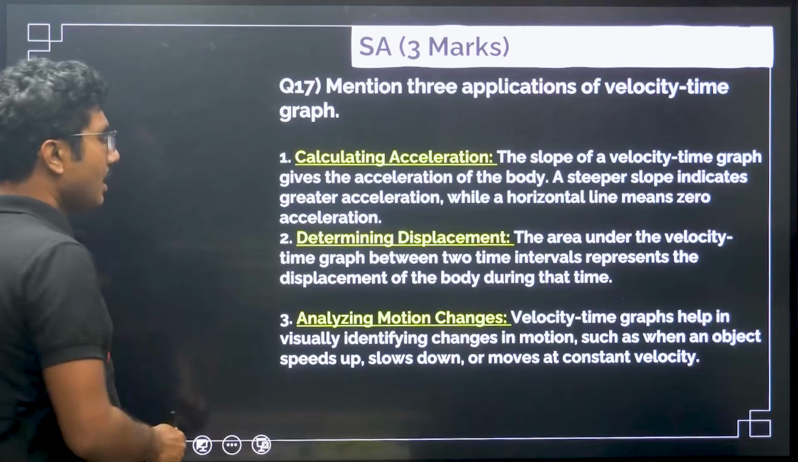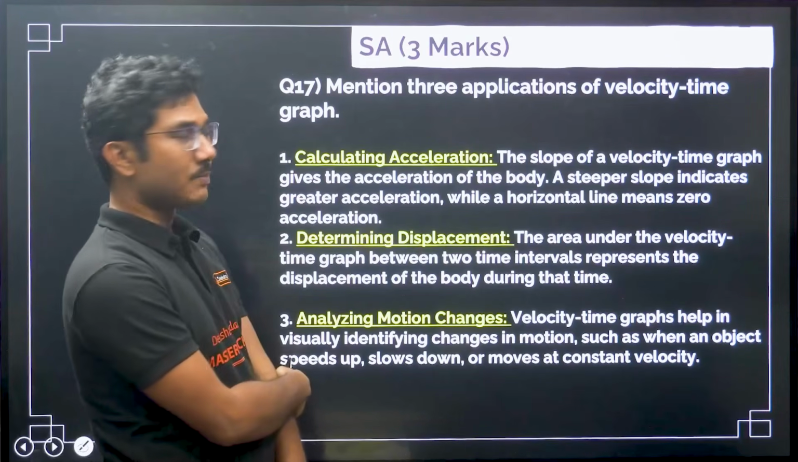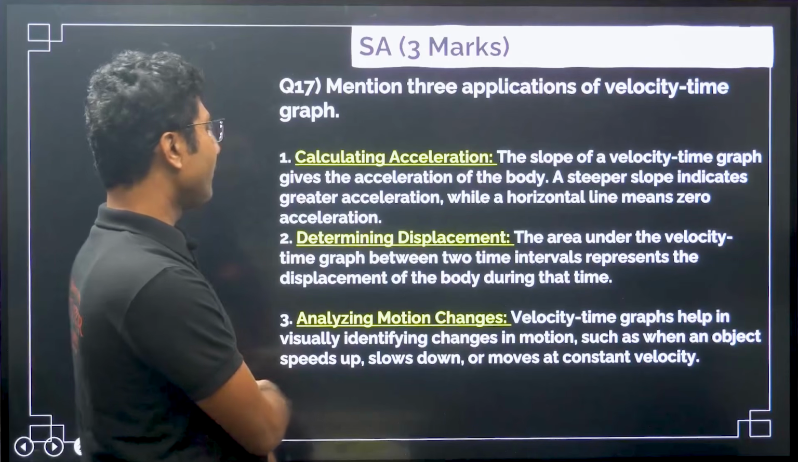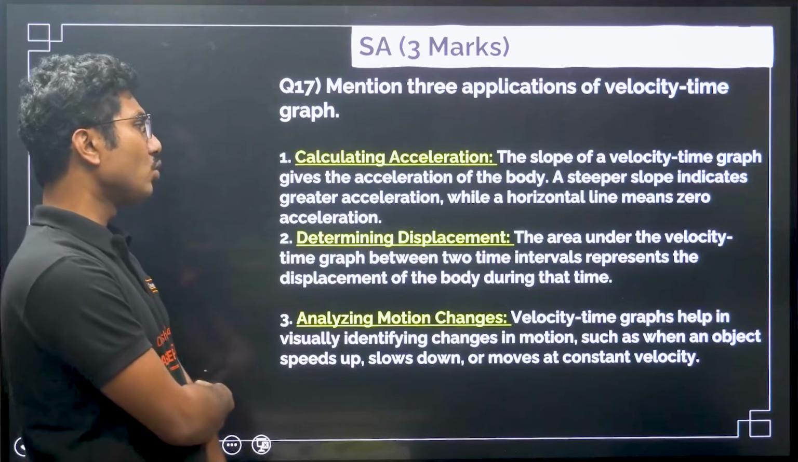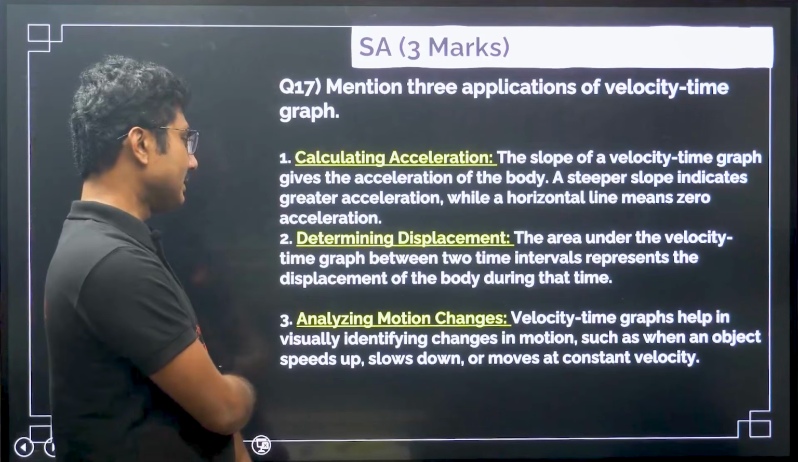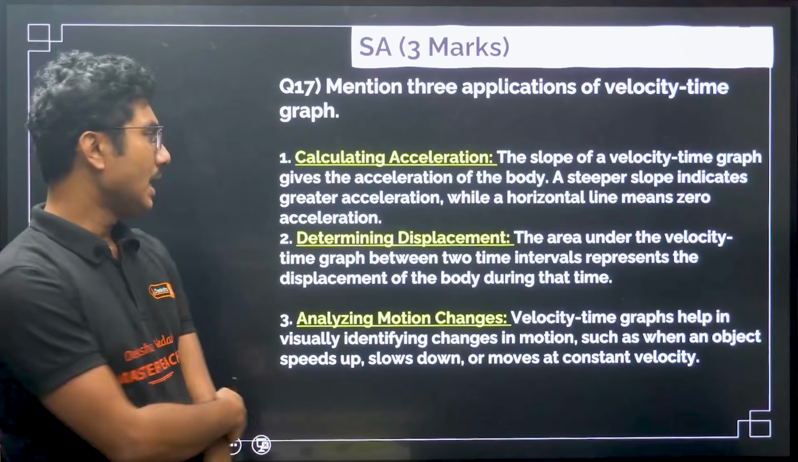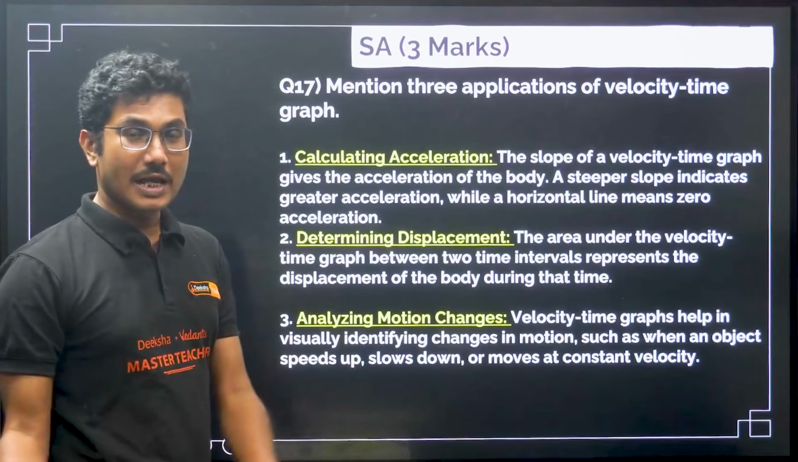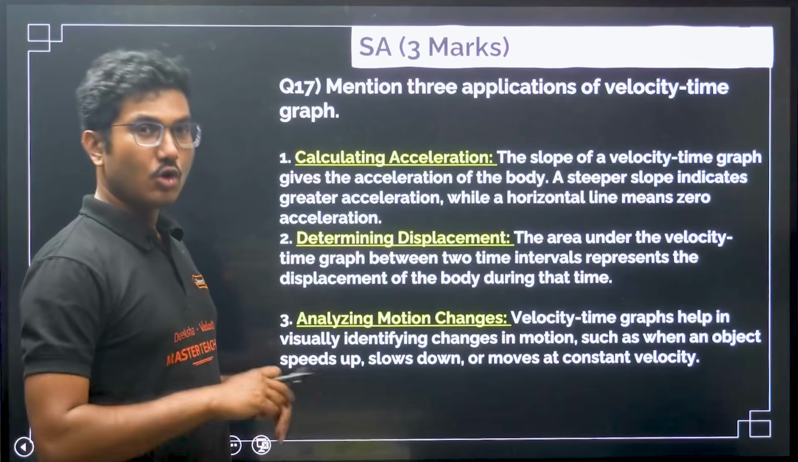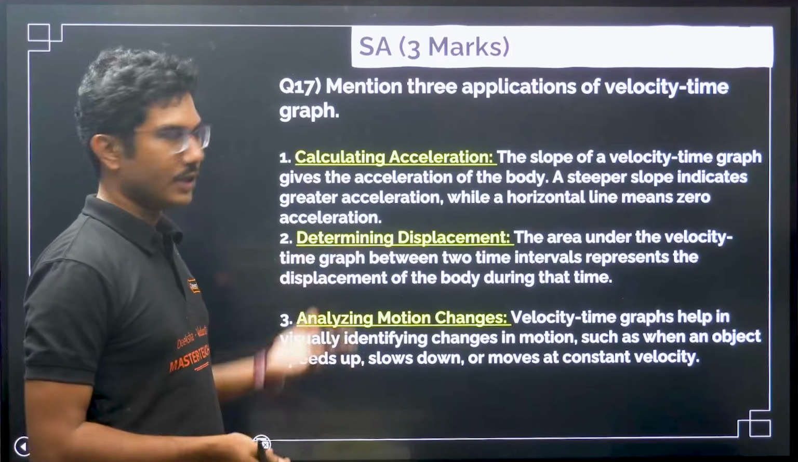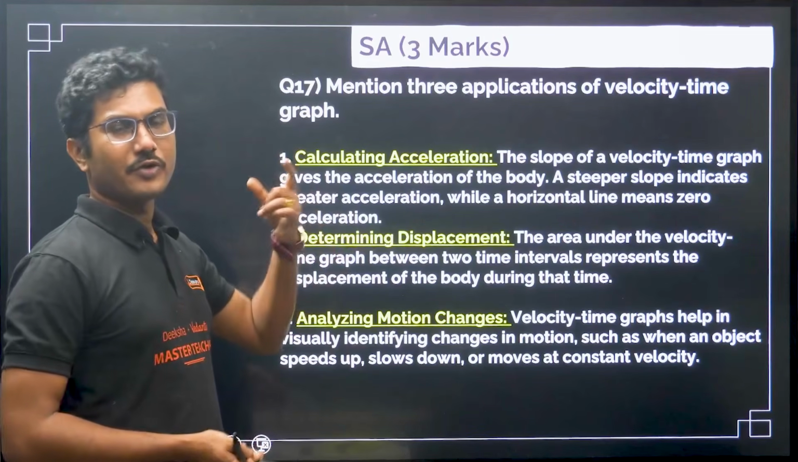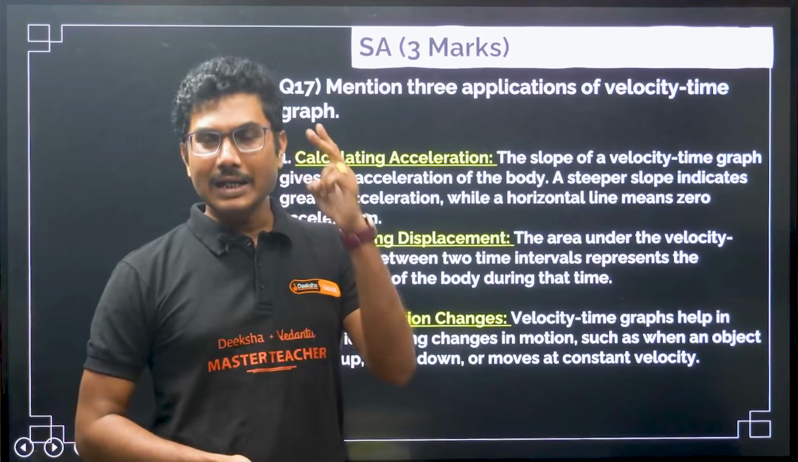Point B, determining the displacement. The area under the velocity time graph between 2 time intervals represents the displacement of the body during that time. So the area under the velocity time graph gives you the displacement. Slope gives you the acceleration. So from the same graph you are getting 2 pieces of information, acceleration and displacement.